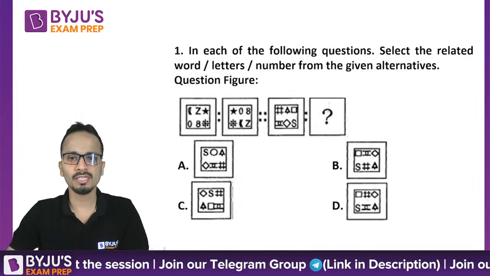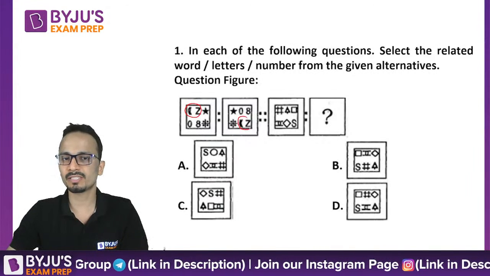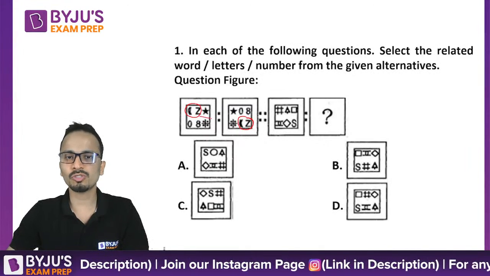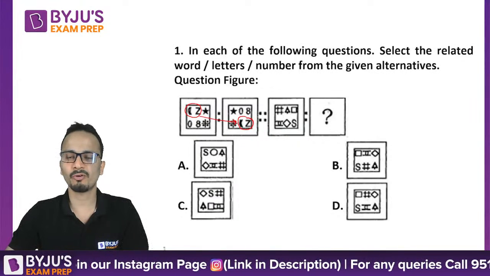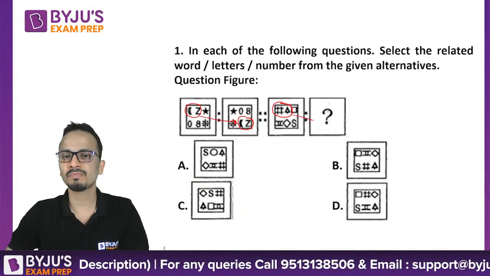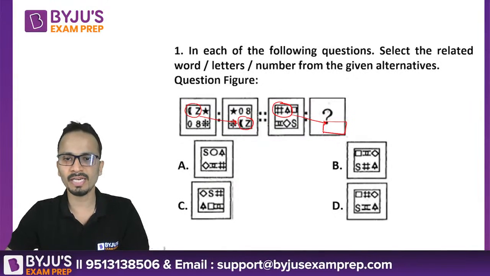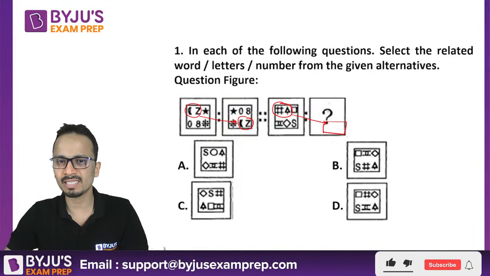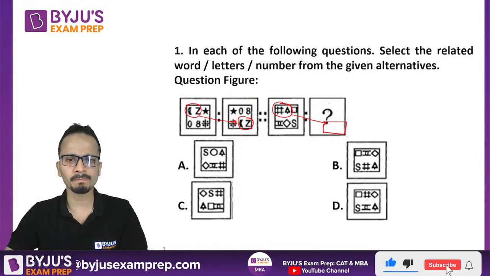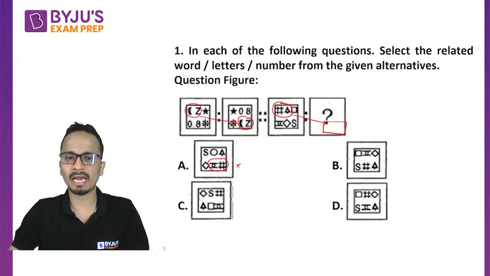First of all, I can say that these two symbols have gone to this place. So similarly in the answer figure, these two symbols should come to this place here, right? So a hash and, I can say, a triangle type of figure. So option A, I don't have such a pattern.